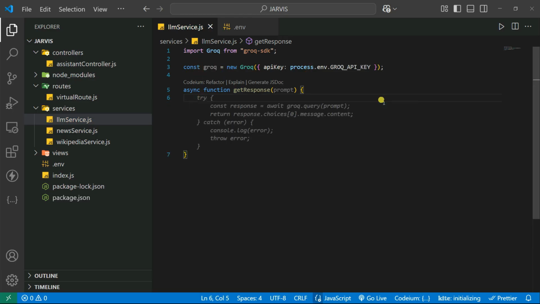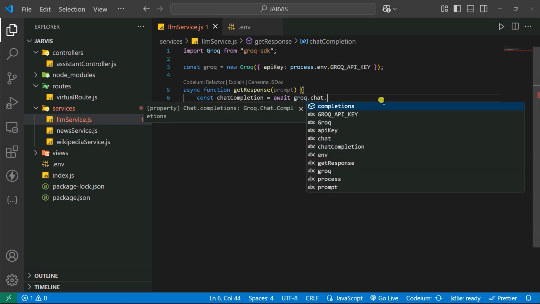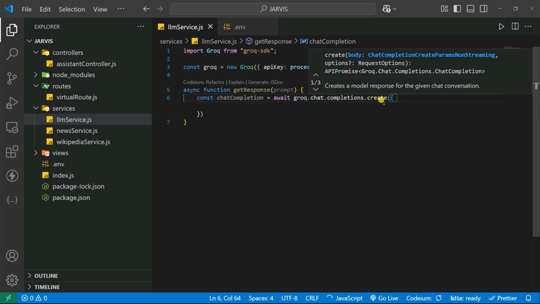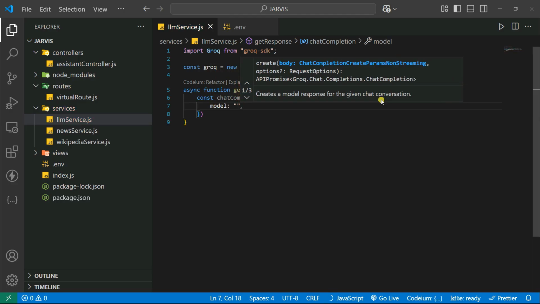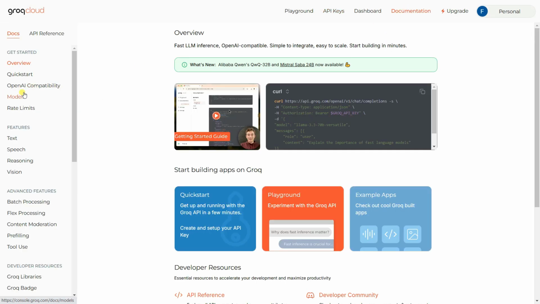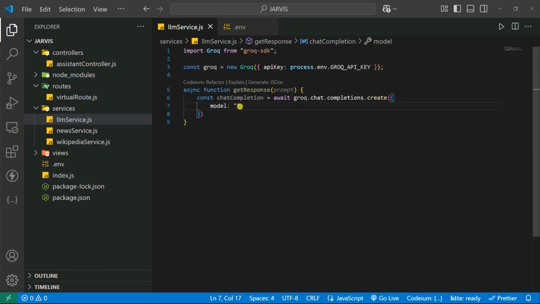Let's say const chatCompletion is equal to await groq.chat.completions.create, and inside there we pass an object, and here we give the model name. Let's give it the model llama-3.3-70b-versatile. If you go to the Groq documentation under models, you can copy this model name. Click here, it will automatically copy to your clipboard, and you can paste it as your model name.